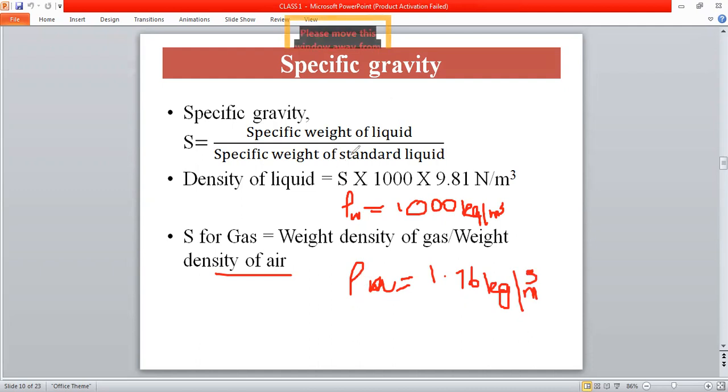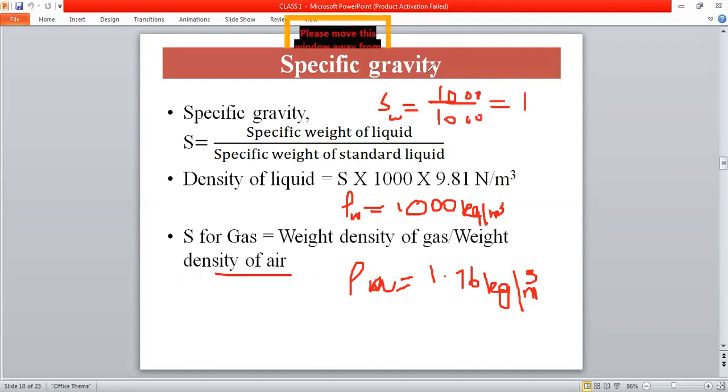If you want to calculate the specific gravity of water, S is equal to the specific weight of liquid, or we can write the density of liquid. Here the liquid is water, so the density of liquid is 1000, and the density of the standard liquid, which is normal water, is also 1000. So 1000 by 1000, and we get the specific gravity of water equal to 1.